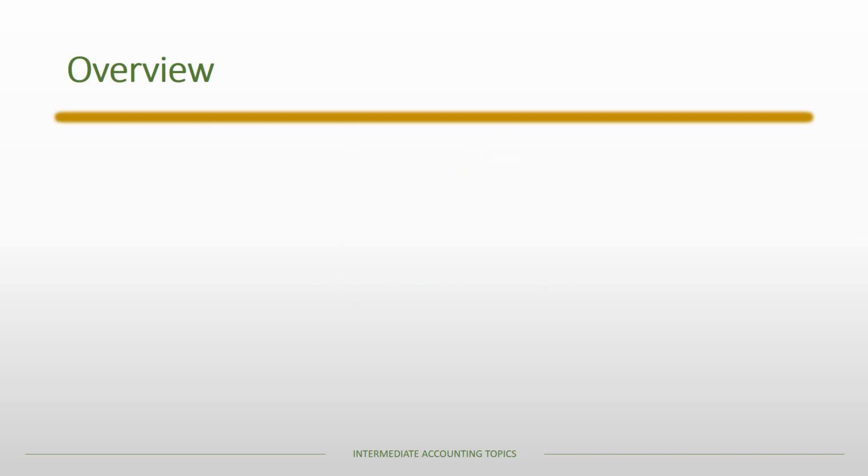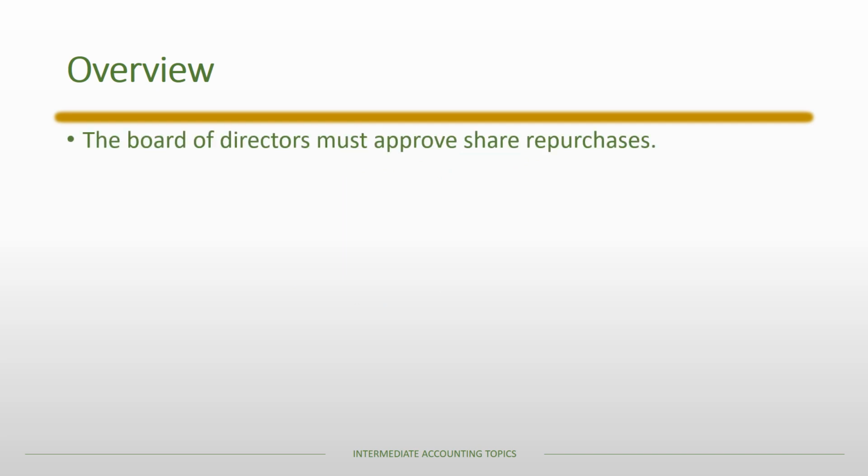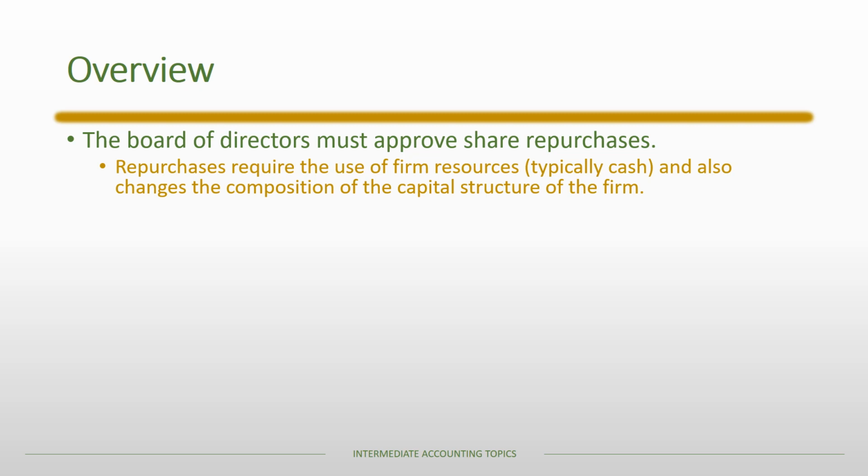First of all, as an overview, the board of directors must approve share repurchases, which would then be included in the treasury stock account. The reason is that it requires the use of firm resources, typically cash, to make the repurchase. And it also changes the capital structure of the firm. Obviously for the shareholders, this could change their risk, the resources available, and their expected rate of return. All these things could potentially positively or negatively impact current shareholders. And so that's why the board of directors typically has to approve share repurchases.